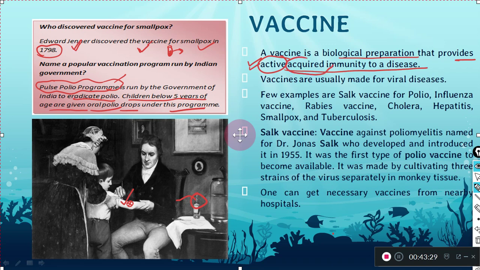For example, you are acquiring knowledge, you are coming to school to get knowledge, isn't it? So you are acquiring knowledge from the school. In the same way, these vaccines are providing active acquired immunity to a disease. Now vaccines are usually made for viral diseases. That is also important: we have antibiotics for bacterial or fungal diseases, but in case of viral diseases, antibiotics were not helpful.